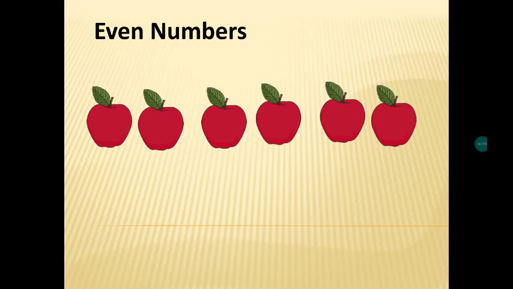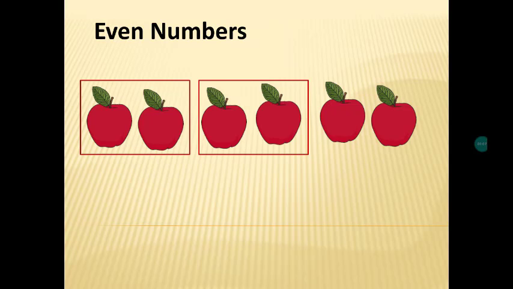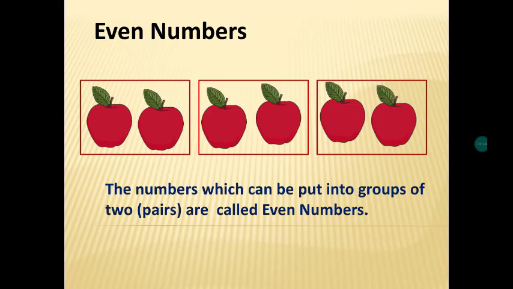We should be able to put them in a group of 2s. We have to put the apples in groups of 2s. I am putting them here in groups of 2s, or pairs. I am able to put them in groups of 2s, so the number 6 is an even number. What do you mean by even numbers? The numbers which can be put into groups of 2s or pairs are called even numbers.